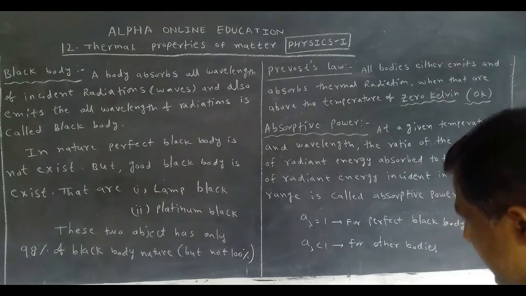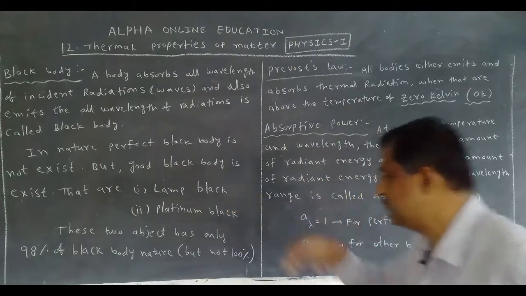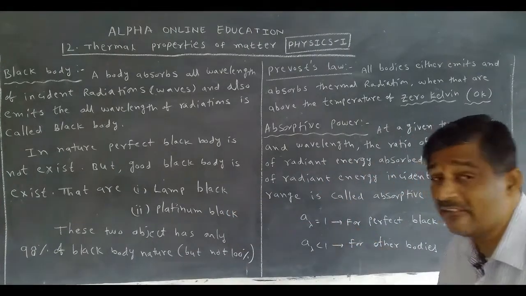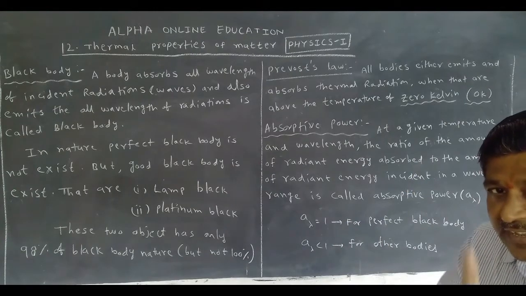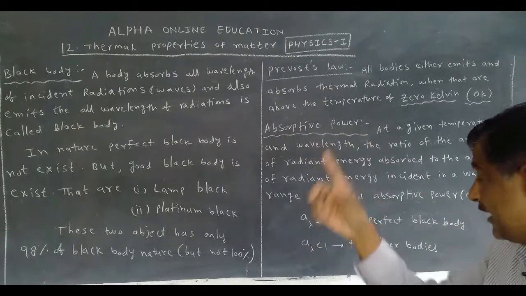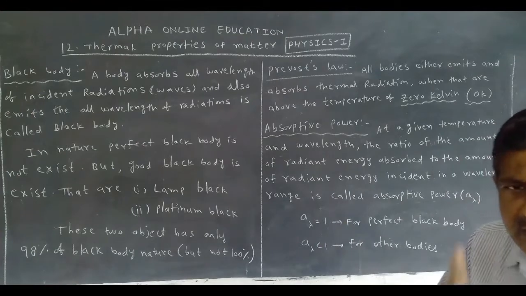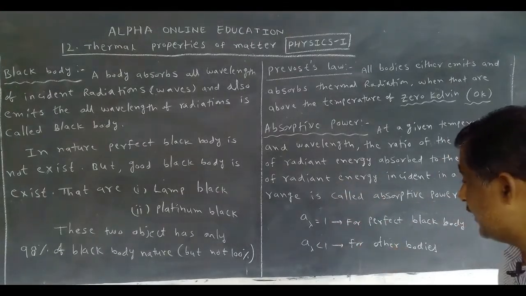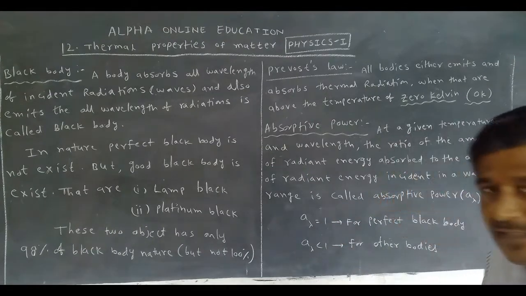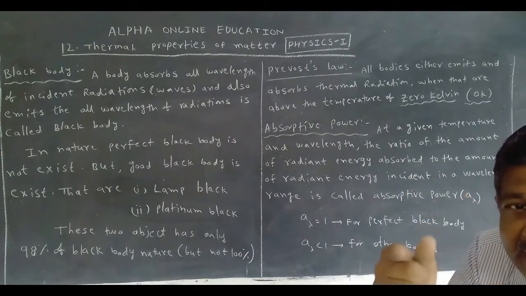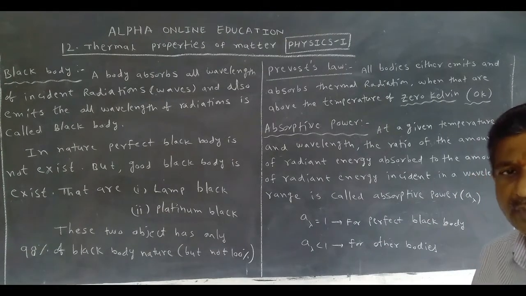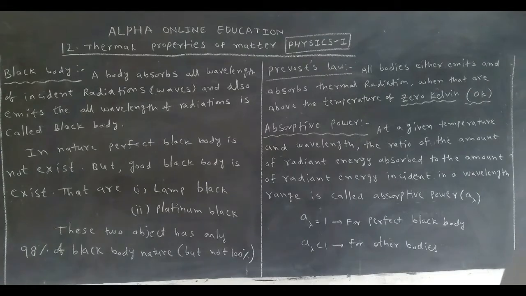Now consider lamp black and platinum black. For these, how much is A lambda? A lambda is 1 for a perfect black body, meaning 100%, or 100 by 100. For lamp black and platinum black, A lambda is equal to 98 by 100, which is 0.98. Is it clear? Absorptive power.